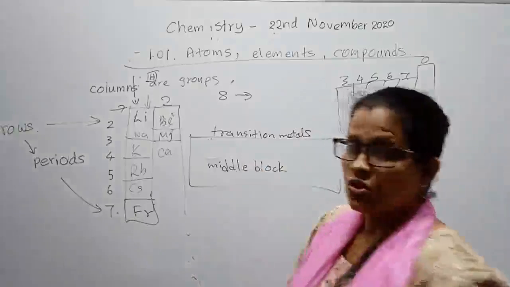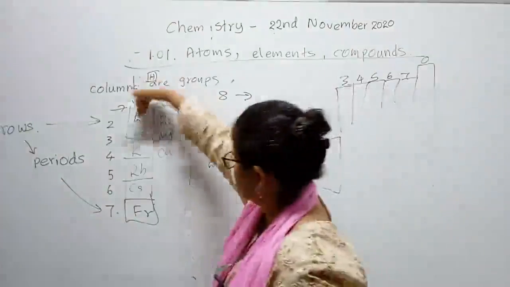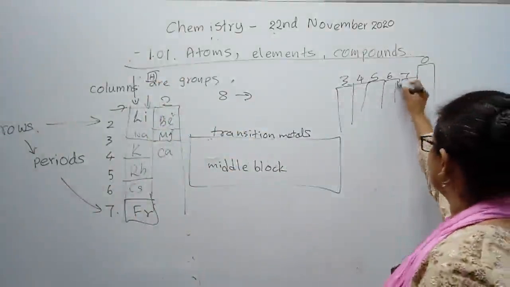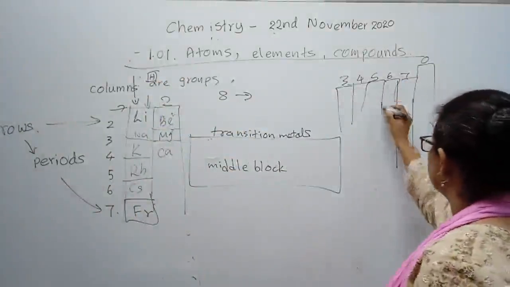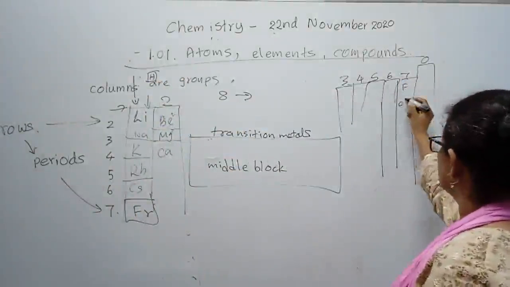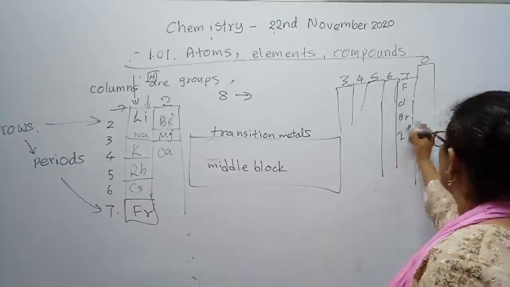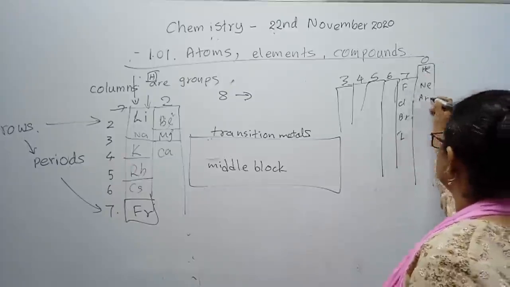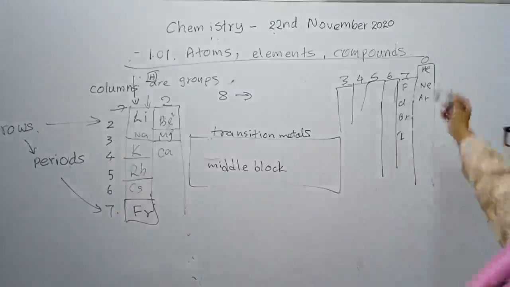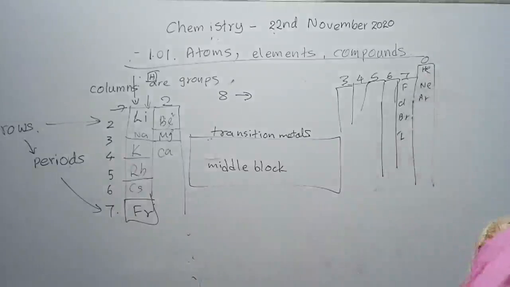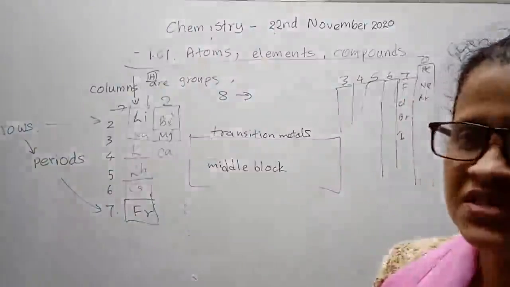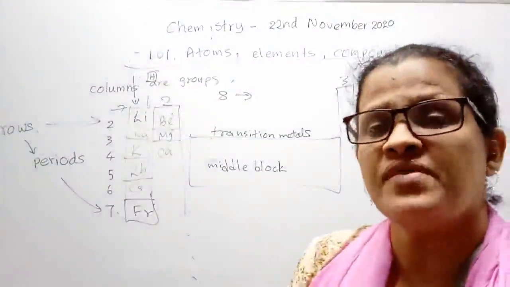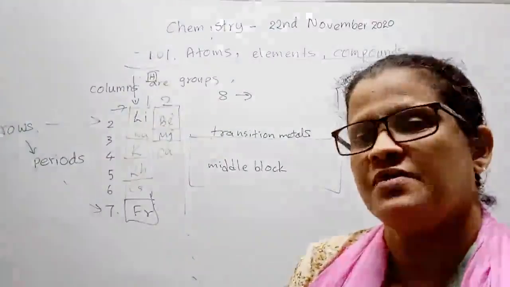The elements in a row do not behave in the same way. Elements in one group behave in the same way. In the same way, group 6 and 7 elements behave in the same way: fluorine, chlorine, bromine, iodine. Here, helium, neon, argon, xenon, krypton. These elements' outer shells are complete and they don't show any reaction. So we say groups are families of elements. Family means the elements in one family behave in the same way.